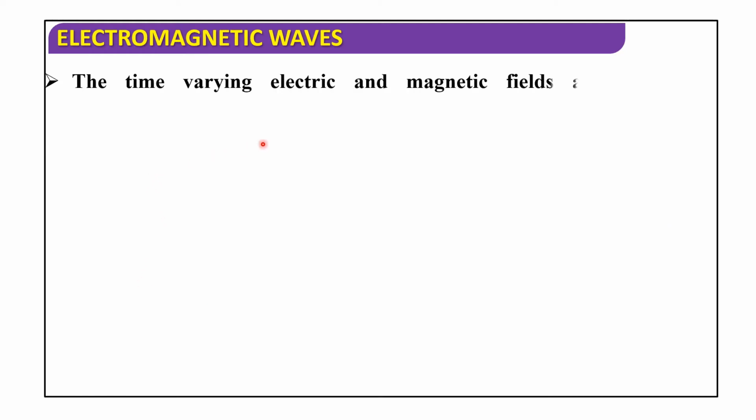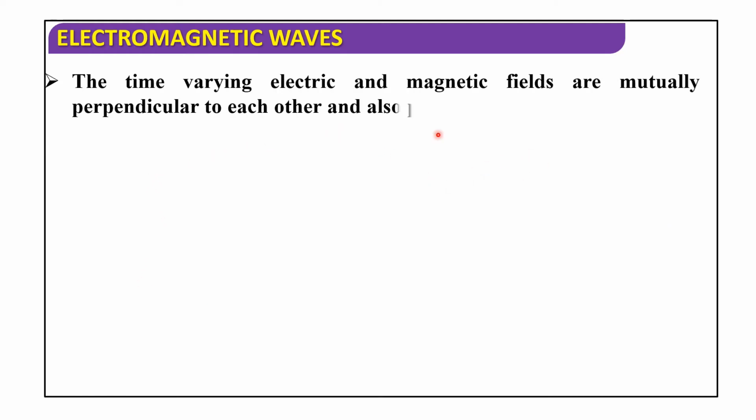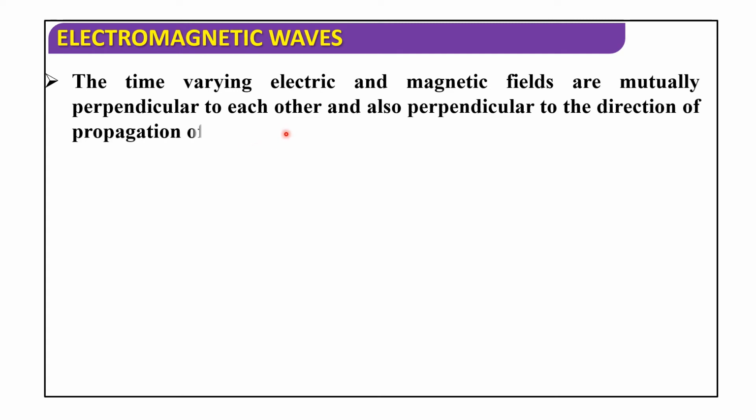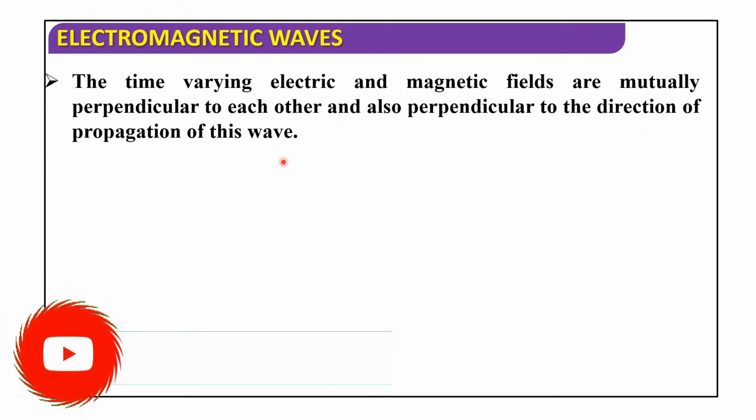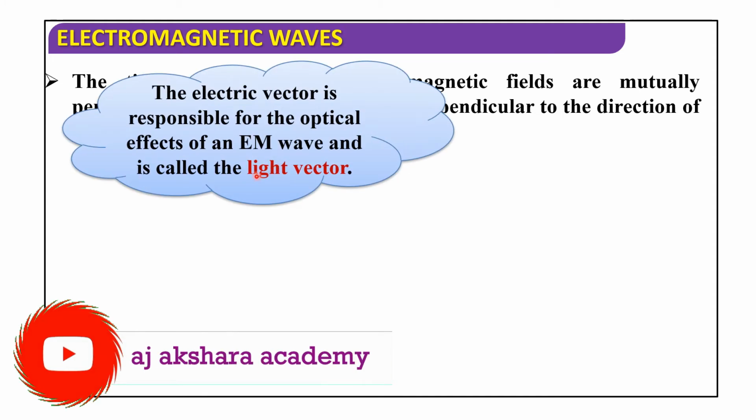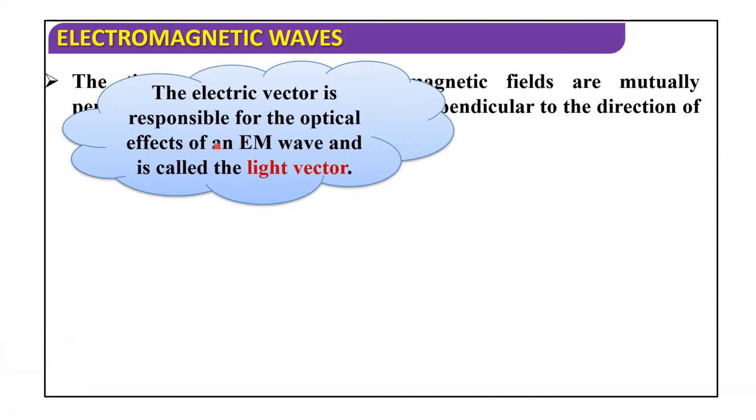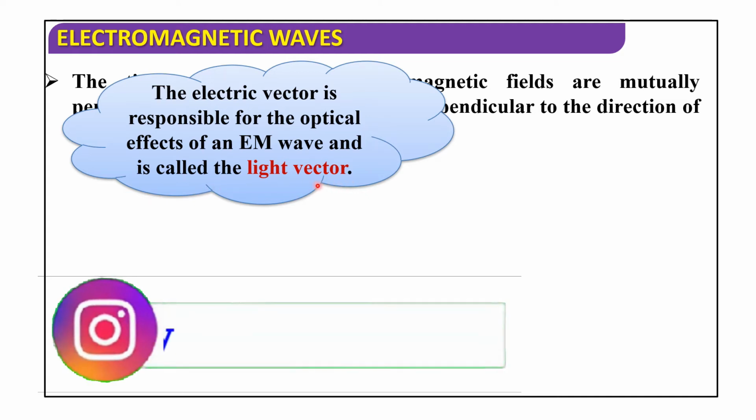The time varying electric and magnetic fields are mutually perpendicular to each other and also perpendicular to the direction of propagation of this wave. So the electric vector is responsible for the optical effects of an electromagnetic wave and is called the light vector.